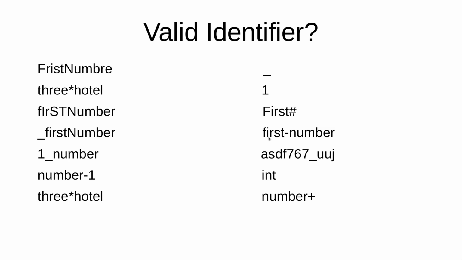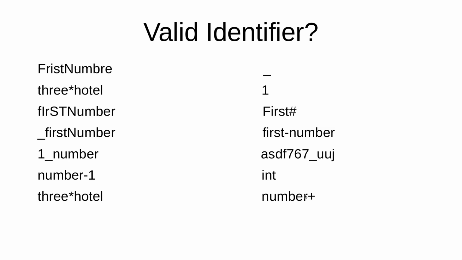First hyphen number, well, it's a very readable one, but as hyphen is not permitted, we can't use that. And then this is ASDF767 underscore UUJ, well, it's permitted. And the next one is int. No, this is not permitted because int is actually a keyword. And number plus, this is not permitted because the plus symbol is not permitted.